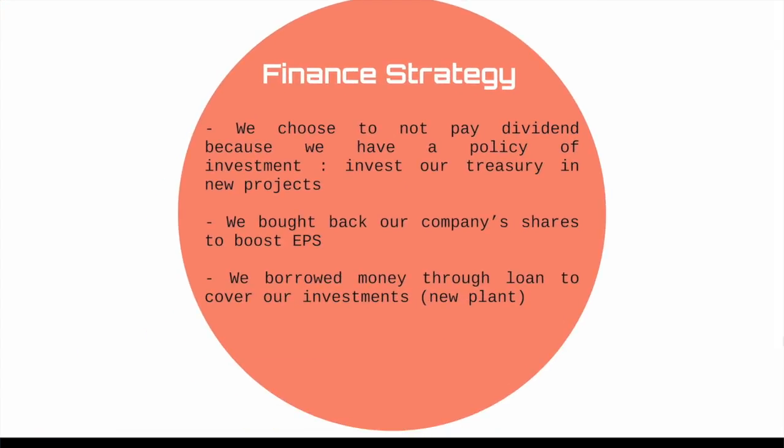So let's have a look now at our financial strategy. The first point was that we chose not to pay dividends because we wanted to have a policy of investment. So we decided that it was better to invest our treasury in new projects, such as the new plants or the investment in the new capacities in Asia. We also bought back our company's shares to boost the earnings per share. And finally, we borrowed money through loans, mainly to cover our investment.